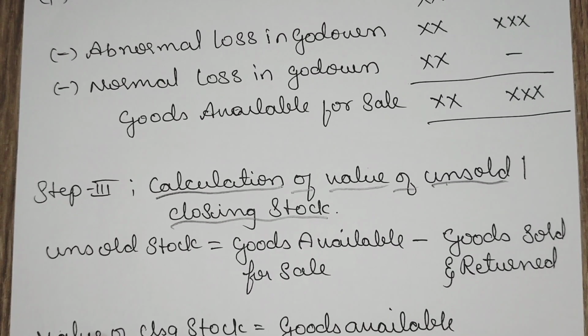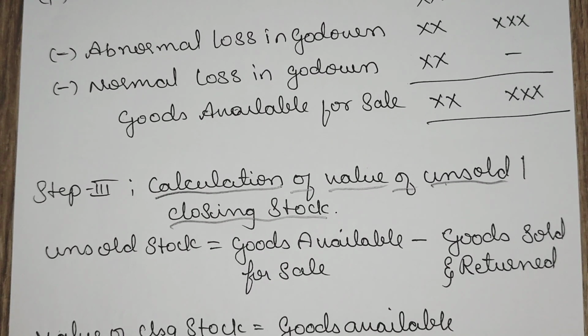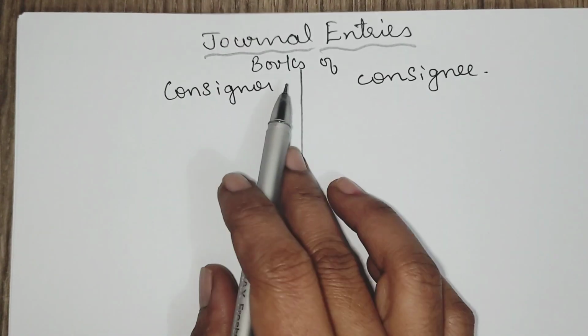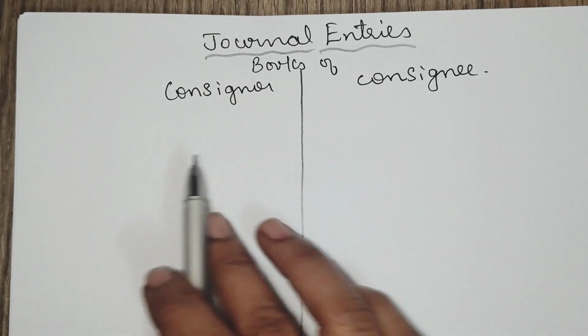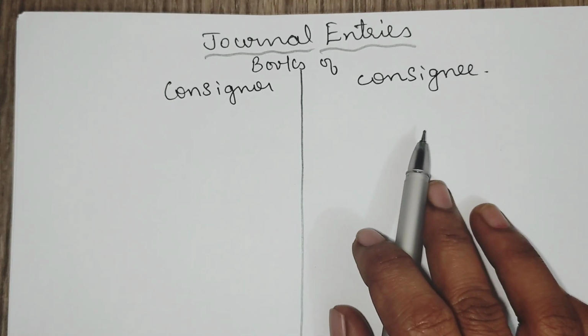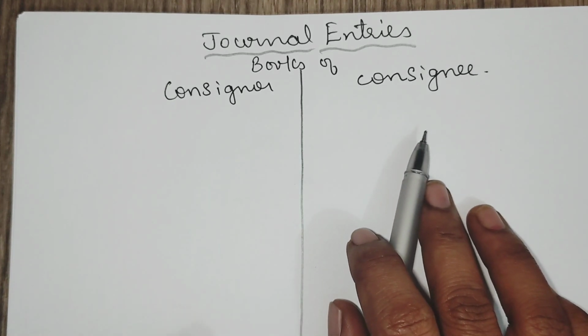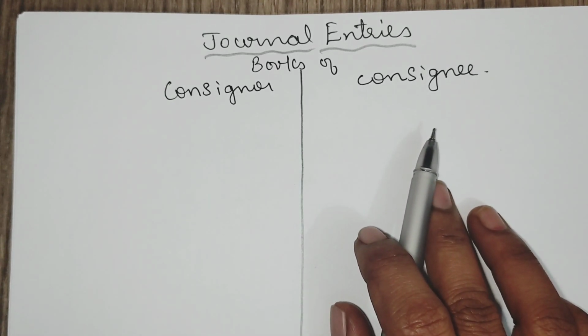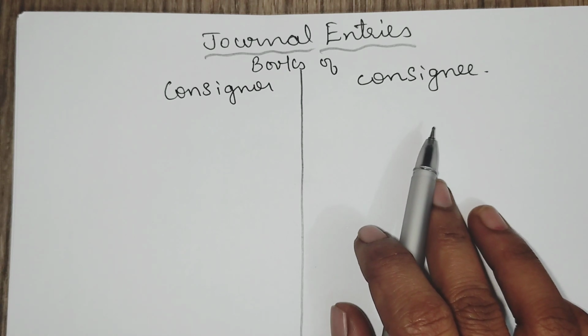Let us understand now the journal entries in the books of consignor and consignee for the consignment which is sent for sale. In the books of consignor and consignee, there will be two cases. One, he can send goods at cost or at invoice price.